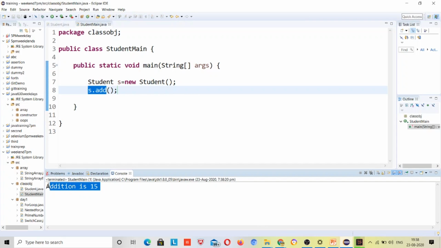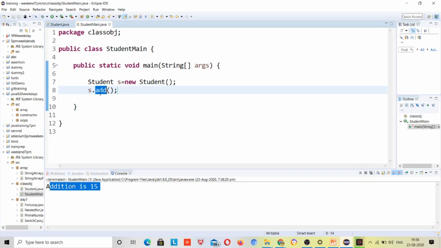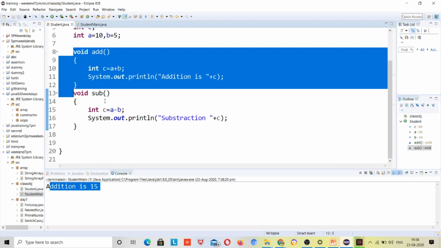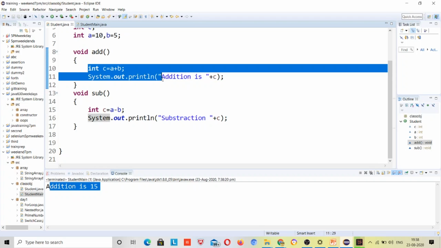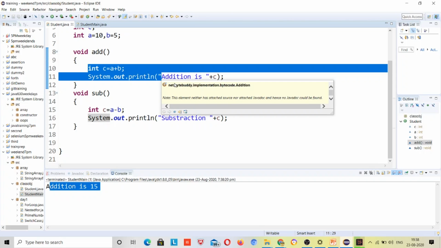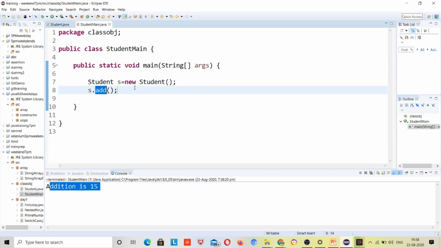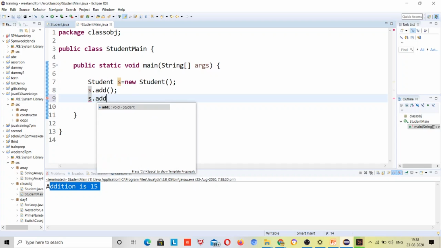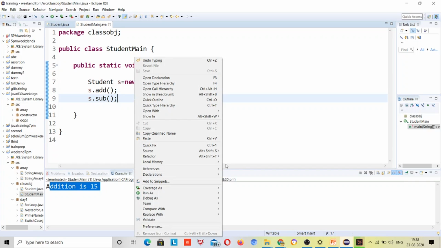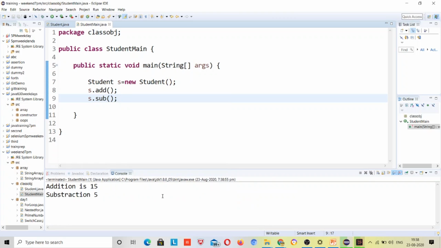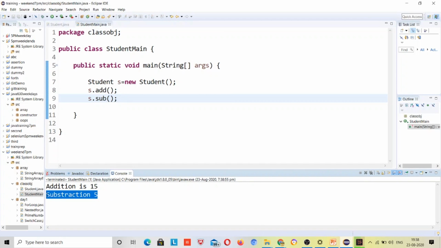Addition is performed, addition is 15, so it has called the add method and whatever code was written inside it was executed, right? Now if I want to call the subtraction method, I can call that as well. You can see subtraction is 5, right?